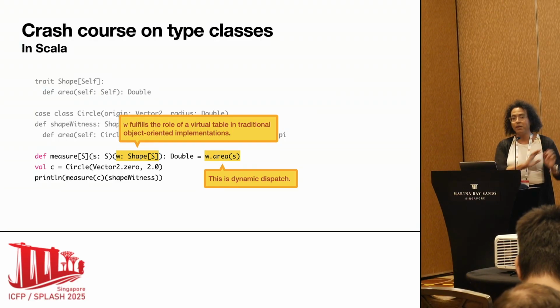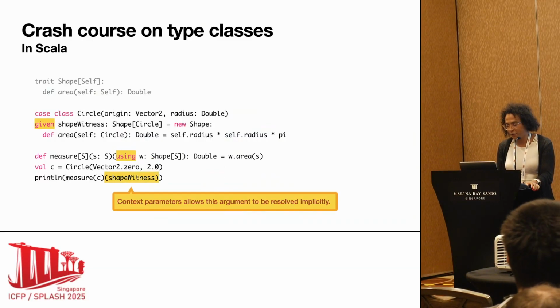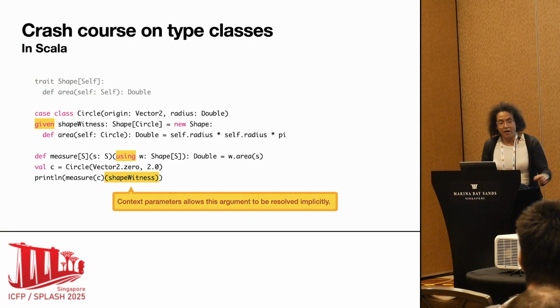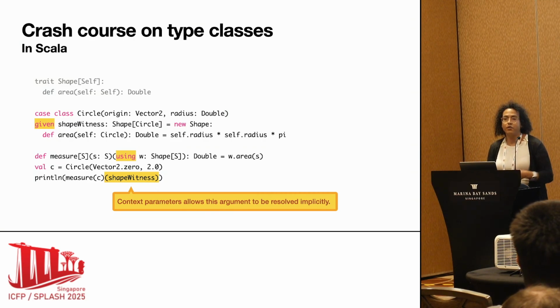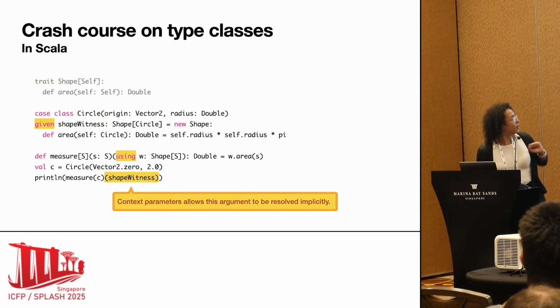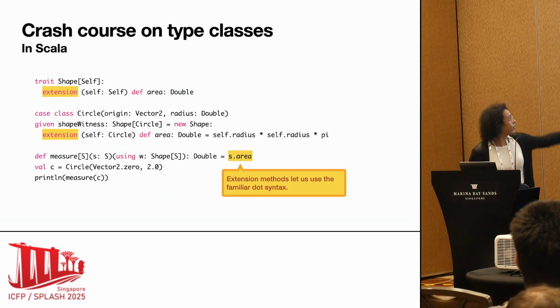It re-implements the functionality that I had before, but this is a bit syntactically heavy. So let's see if I can use some sugars to make life look nicer. The first thing I can do is to use context parameters or implicits. So instead of just a regular function, I will create a given function. This is essentially just introducing the instance in the implicit context. What it allows is that now the compiler can resolve on its own this shape witness parameter. I no longer have to write it down, so I can just remove it from my program, and it just disappears.